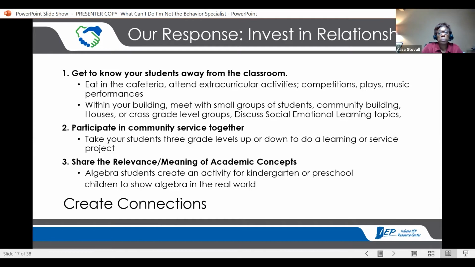Maybe plan for some cross-grade level groupings or community building, with houses or different cohorts of students. And discussing social emotional learning topics, that's something that's begun to happen quite a bit in our buildings around the state. Participate in a community service project.